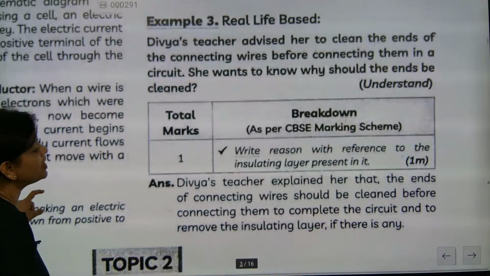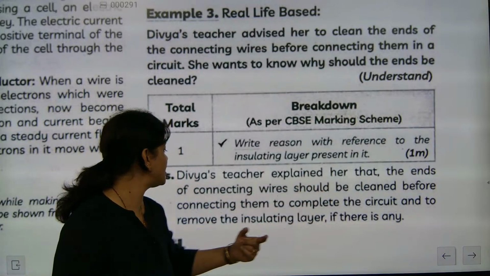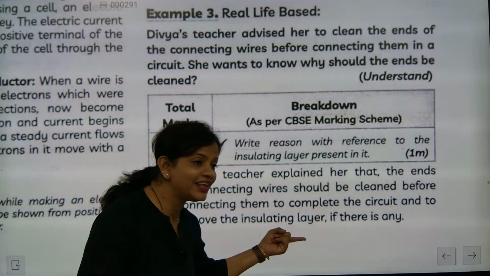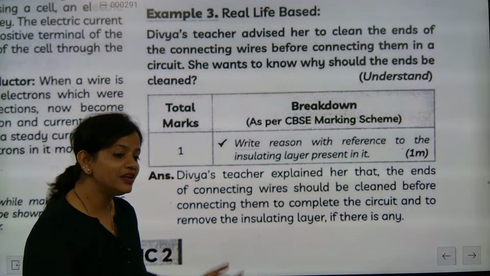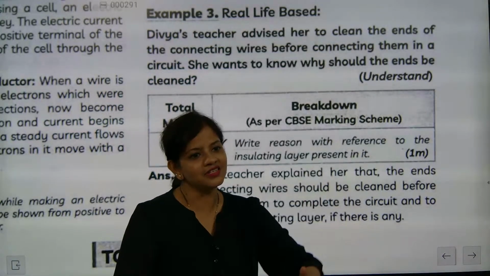So now the teacher explained to Divya that the end of the connecting wire should be cleaned before connecting them to complete the circuit, to remove the insulating layer. That is what will increase or change the resistance. Understood, beta? So resistance can change.